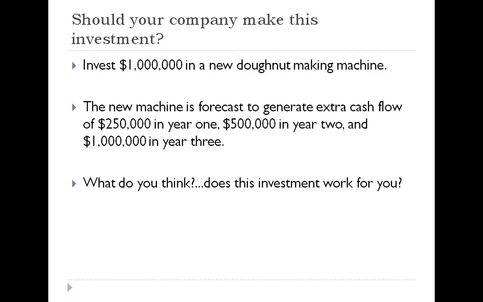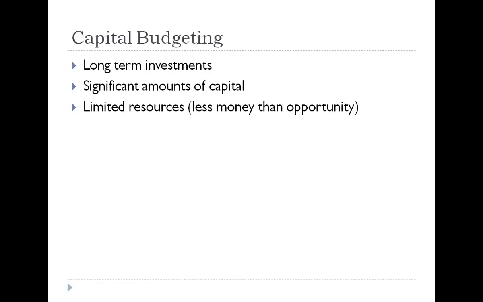So one of the things that capital budgeting allows us to do is to help make decisions as to whether or not these types of investments are the right thing. When we talk about capital budgeting, generally we are talking about significant investments, things that represent relatively large sums of money to the company. So for one company, $100,000 might be a relatively significant large investment. And for another company, that same $100,000 might be a very small amount of money. So the decision as to whether or not to use capital budgeting really depends a little bit on the size of your company and the context of the money.